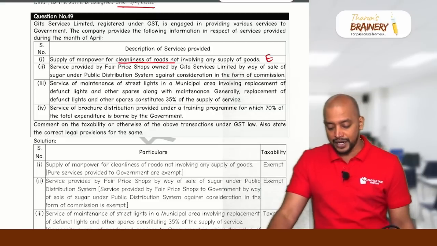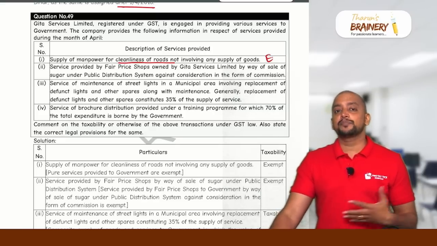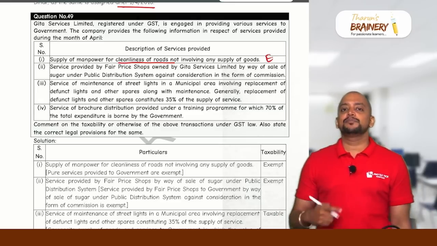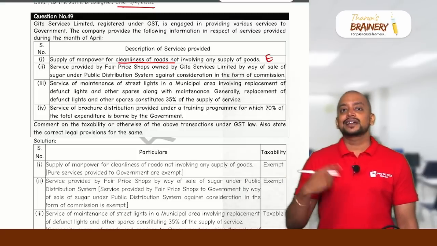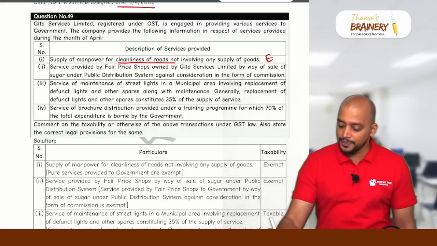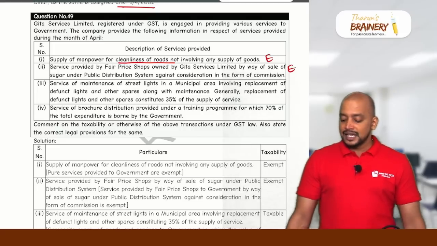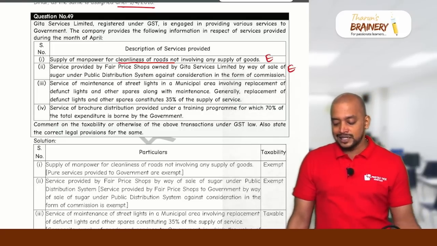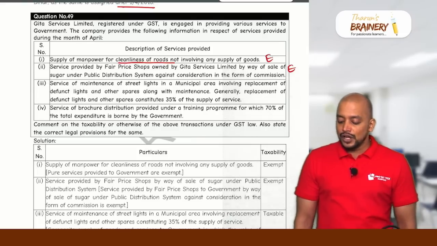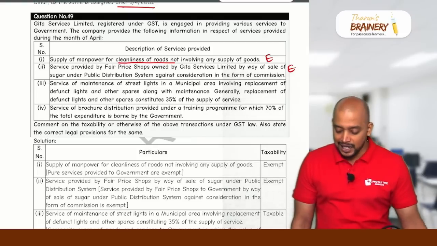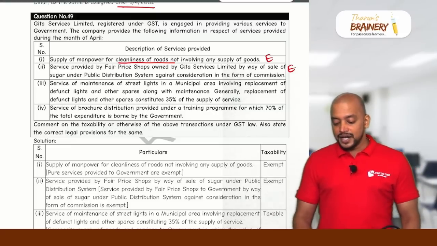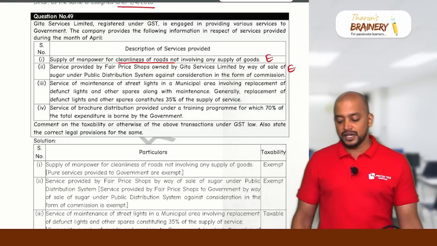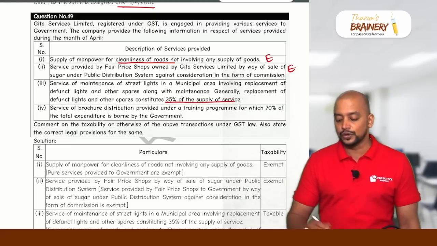Now see the second point. Service provided by fair price shops. Yes, service provided by fair price shop, that is ration shops, they will be getting a commission. That commission earned by fair price shops is also exempted. Service of maintenance of street lights in a municipal area involving replacement of defunct lights and other spares along with maintenance. Generally, replacement of defunct lights and other spares constitutes 35% of the total supply.